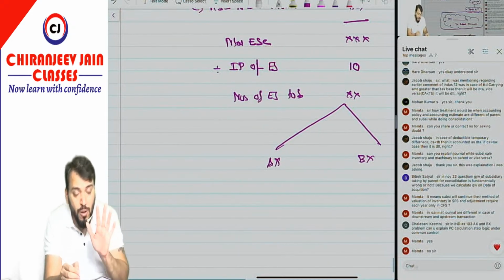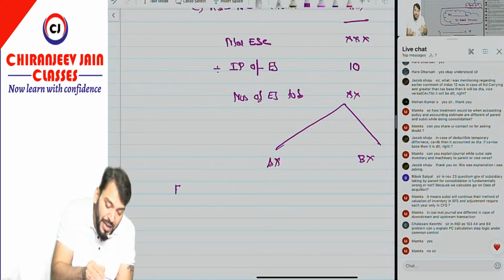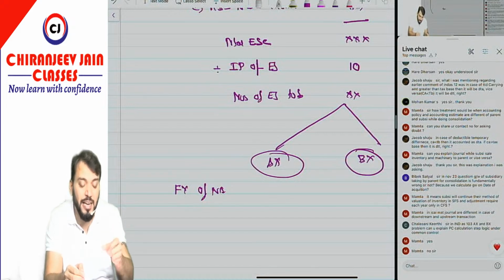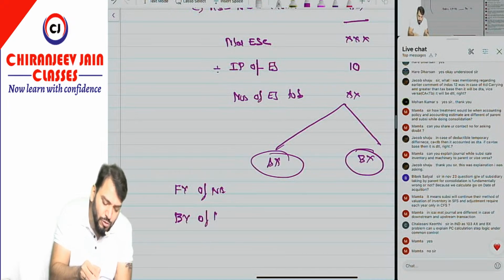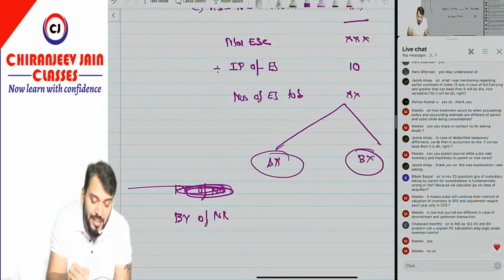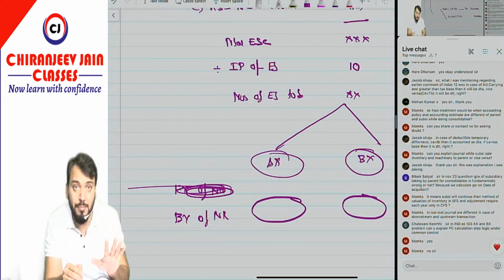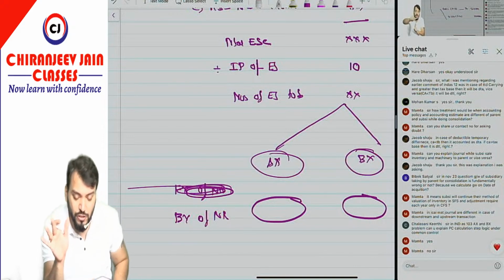Now from my point of view, this allocation should be done in the ratio of fair value of net asset. But ICAI has allocated in the ratio of book value of net asset. So you also use this concept only. The total number of equity shares will be allocated to AX and BX in the ratio of book value of net asset of AX and BX. Understood? This allocation has been done in the ICAI solution. I have explained from the ICAI solution point of view.